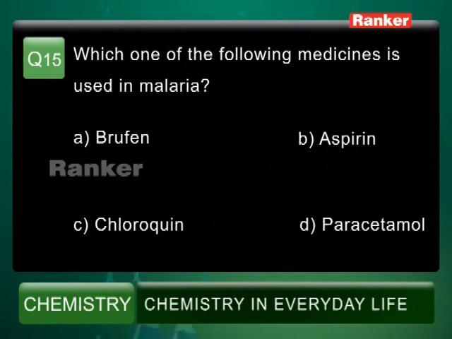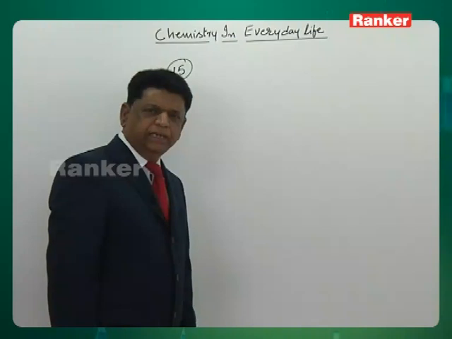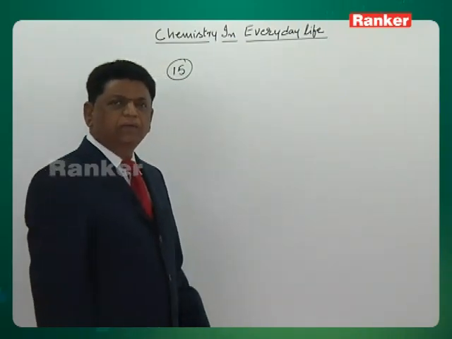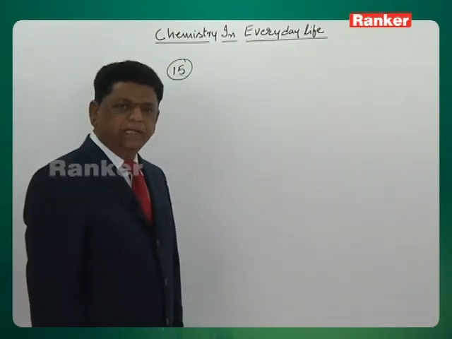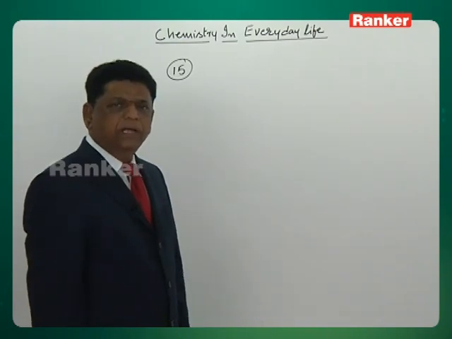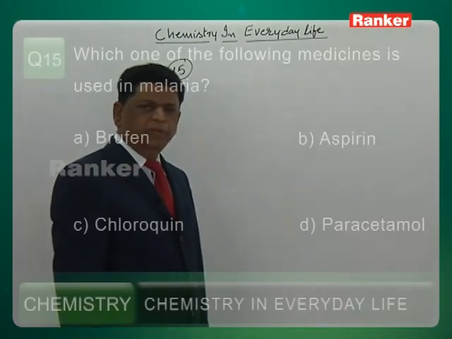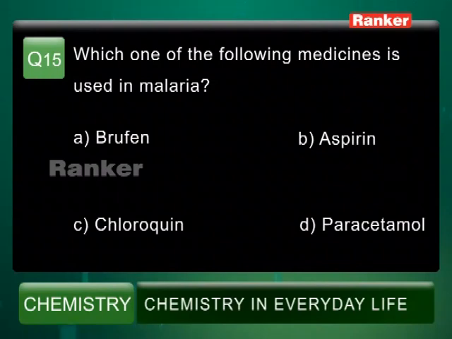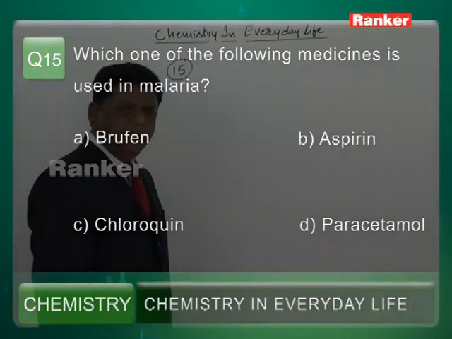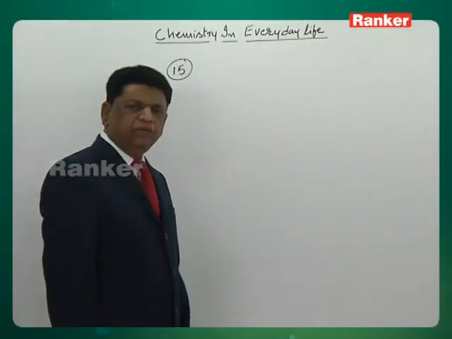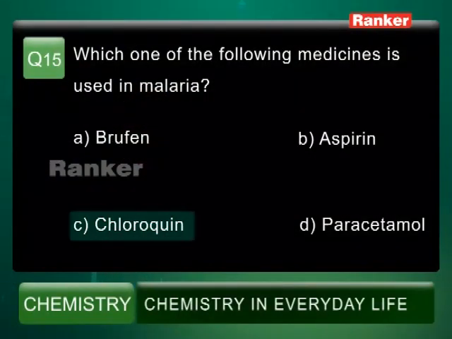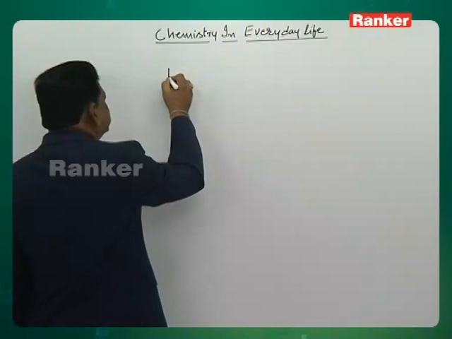Chloroquine is closer to quinine, the drug naturally extracted from cinchona bark, but it is a synthetic drug. Chloroquine is an active drug we are using now. And D is paracetamol, which is an antipyretic and analgesic type. So option C, chloroquine, is the drug we are using for malaria. So let's go to the 16th.